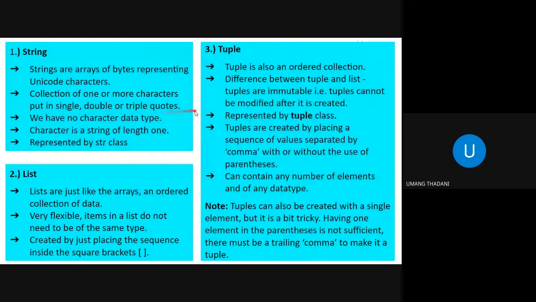In Python, we don't have a character data type. In C, Java, C++, we have that character data type as well. In C, in fact, we use an array of characters to store a string. But in Python, we don't basically have a character data type. If we want to store a single character, we have a string variable which will store a single character. There is no such different data type. Also it is represented by str.